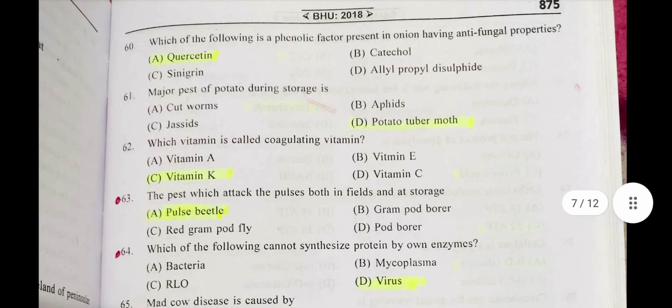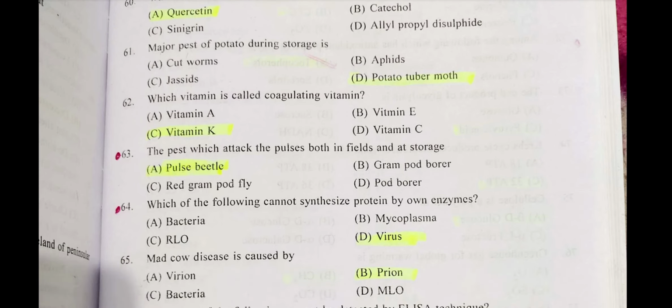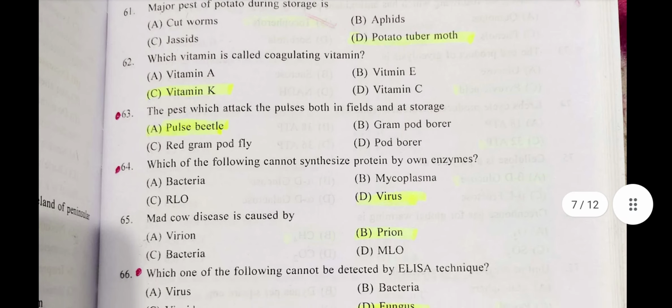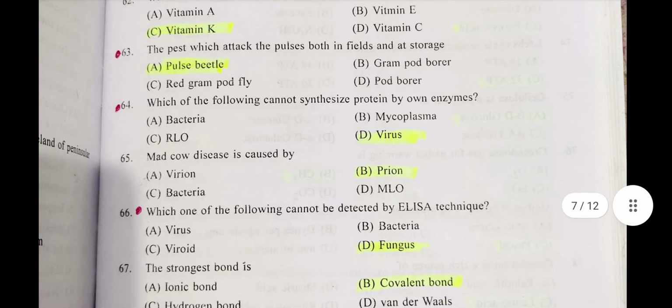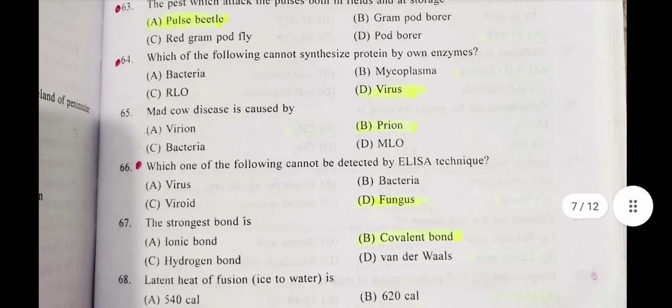Now question number 61. Major pest of potato during storage is potato tuber moth. Now question number 62. Which vitamin is called coagulating vitamin? It is vitamin K. Now question number 63. The pest which attacks the pulses both in field and storage. It is pulse beetle. Now question number 64. Which of the following cannot synthesize protein by own enzyme? It is virus.